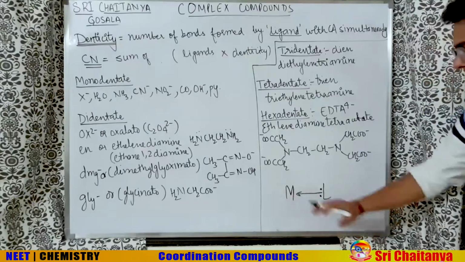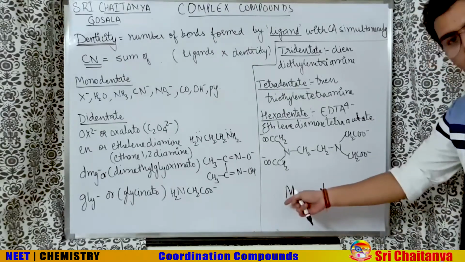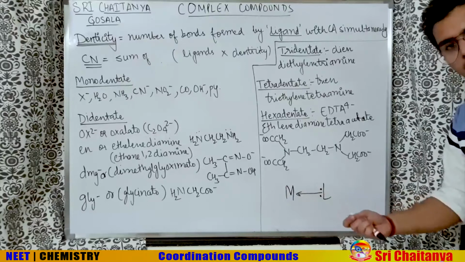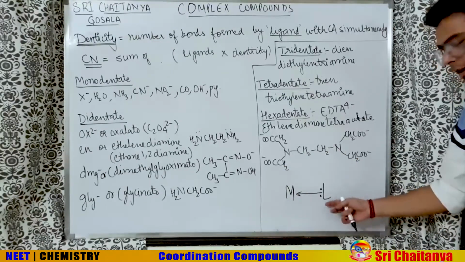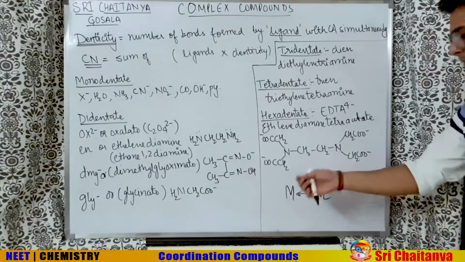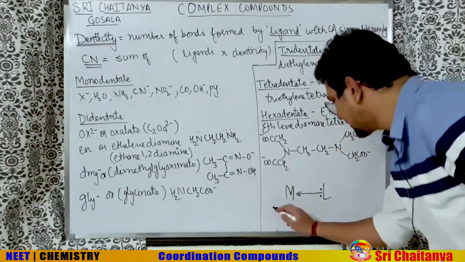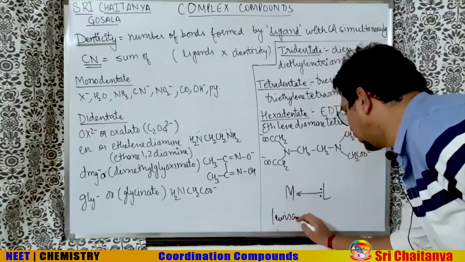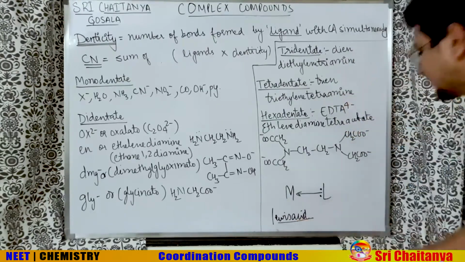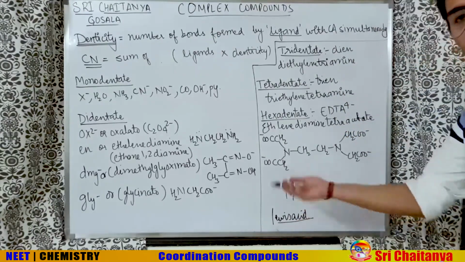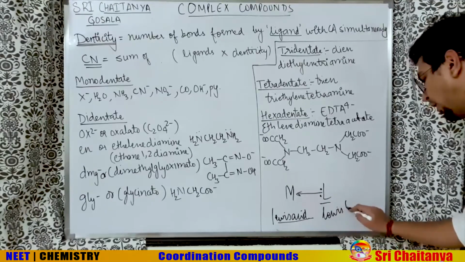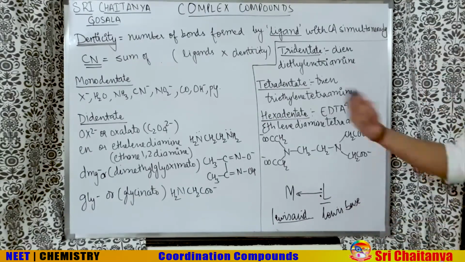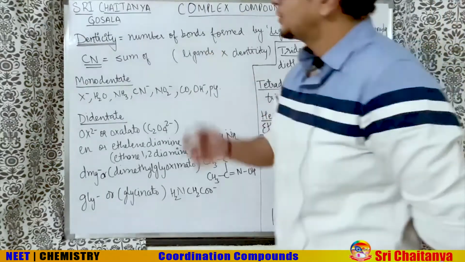So here the metal will be accepting the lone pair of the ligand in its vacant orbital. So the metal should have a vacant orbital to keep the lone pair, and the ligand, on the other hand, should have the lone pair to donate. So the metal is going to act like a Lewis acid. Who are Lewis acids? Lone pair acceptors are Lewis acids. And the ligand will act as a Lewis base. Who are Lewis bases? Lone pair donors are Lewis bases. So let us see the ligands.